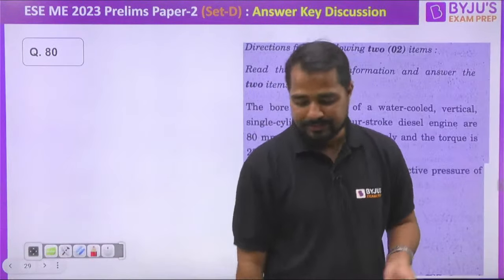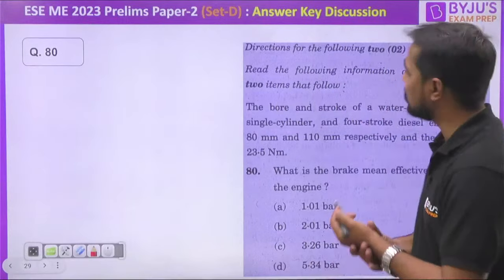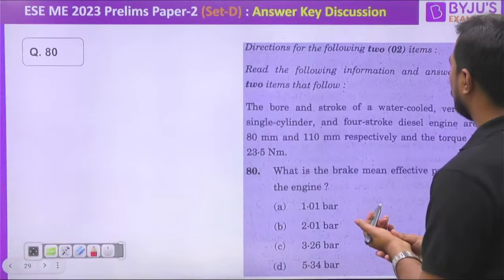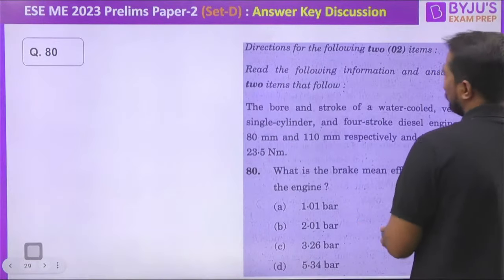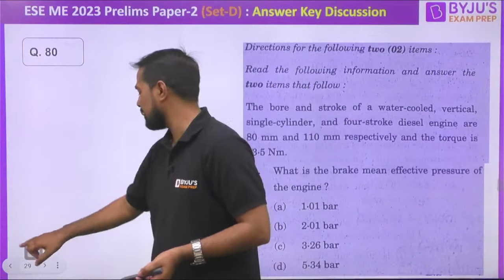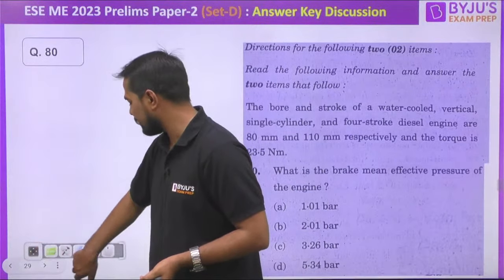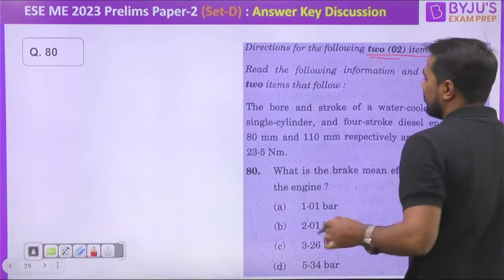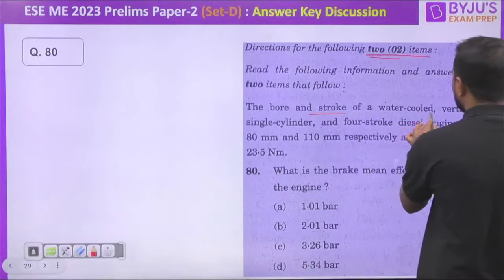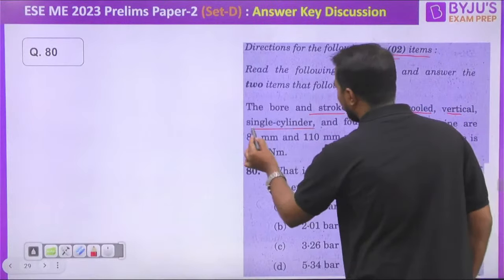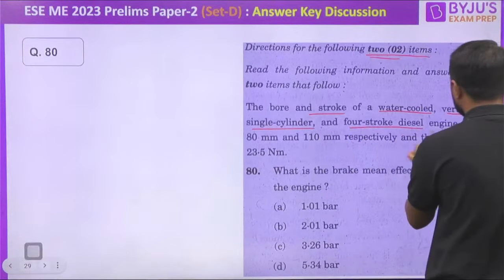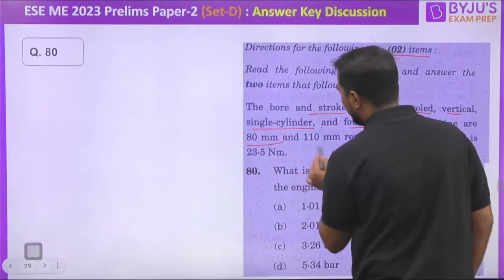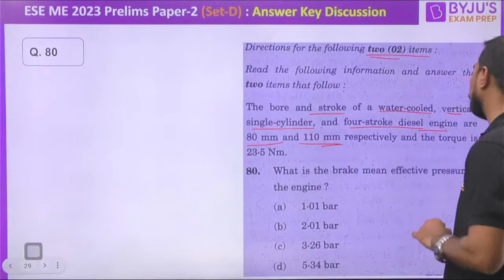Next question, question number 80. What does it say? Directions are given to us for the next two questions, which means this is a combination of question number 80 and 81. The bore and stroke of the water cooled vertical single cylinder 4-stroke diesel engine are 80 mm and 110 mm respectively.